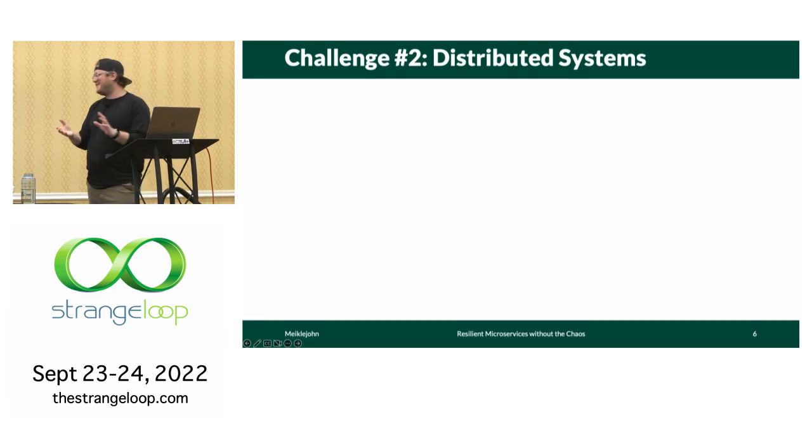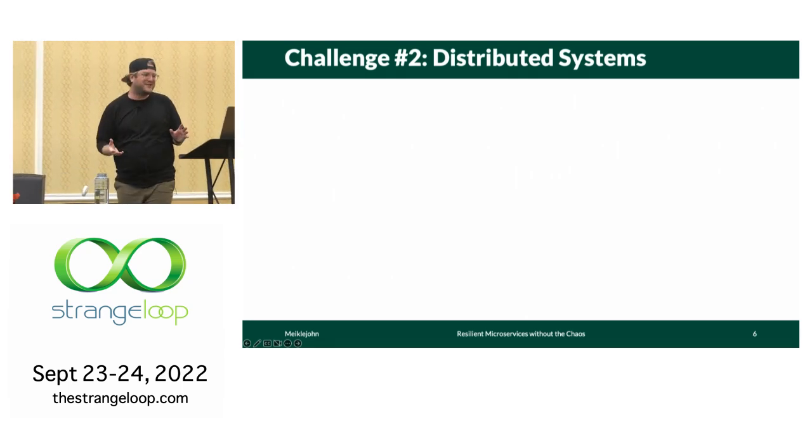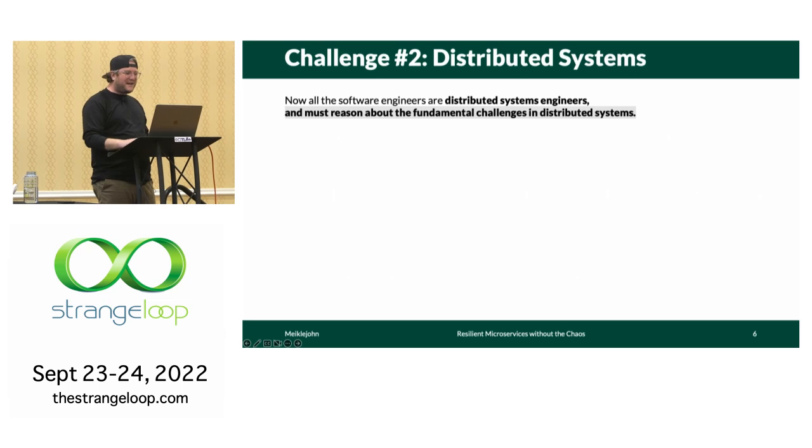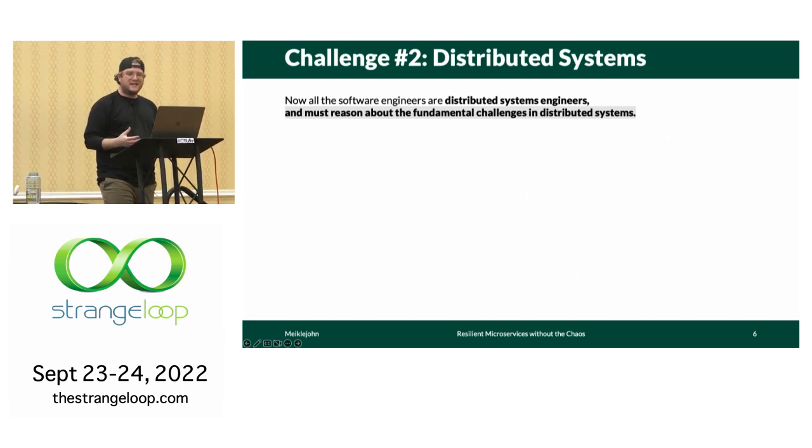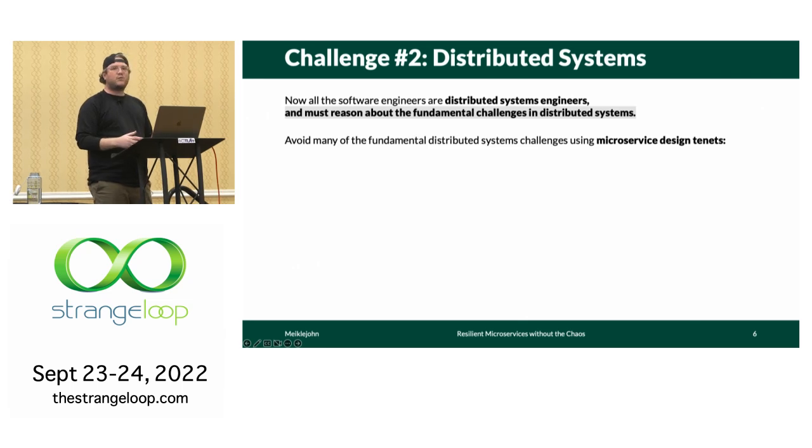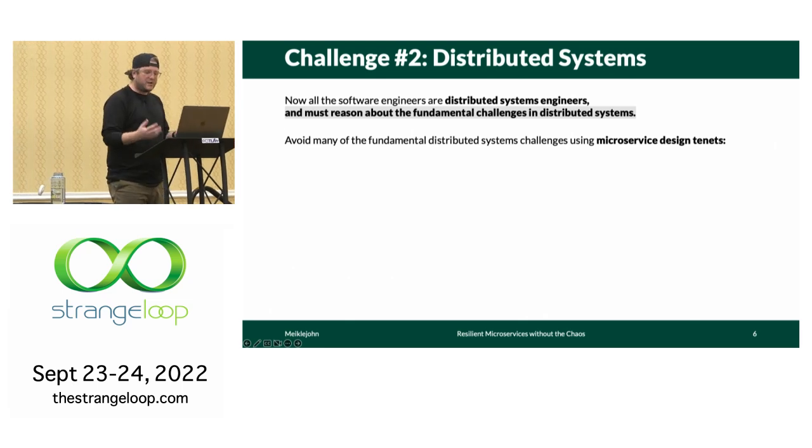So when it comes to distributed systems, code quality is also an issue. But we also have all of these fundamental challenges of distributed systems, right? Distributed systems aren't easy. And so what microservices say is, well, we're going to set up a set of design tenets to make distributed system programming easier. So what do we mean by that?